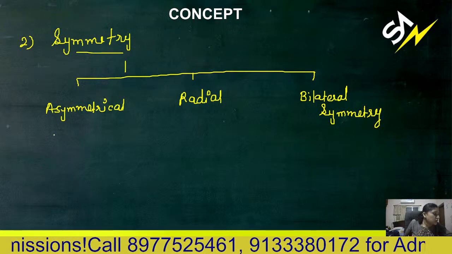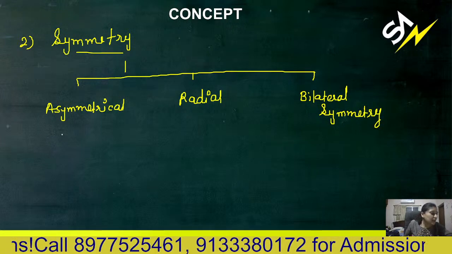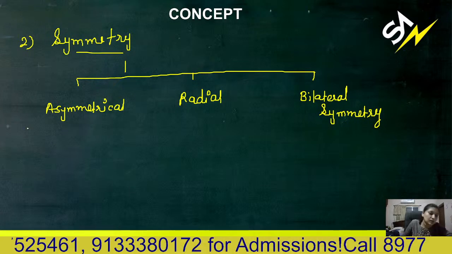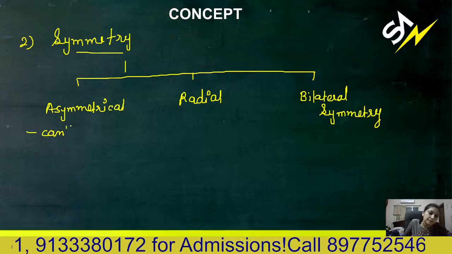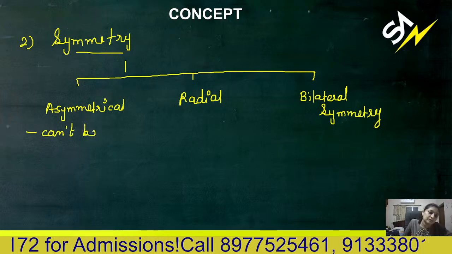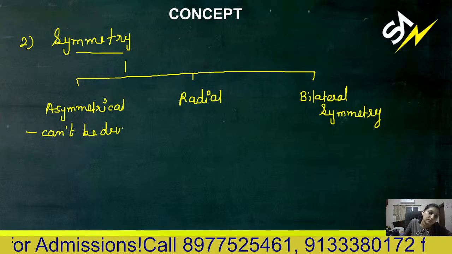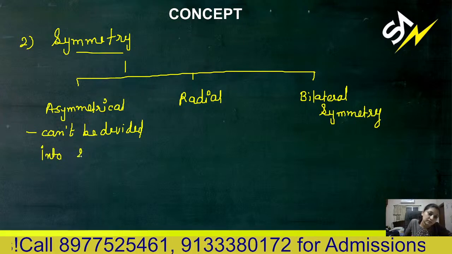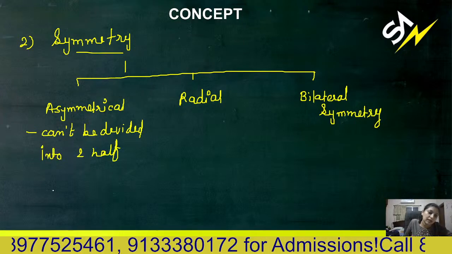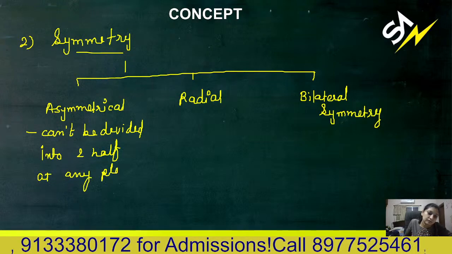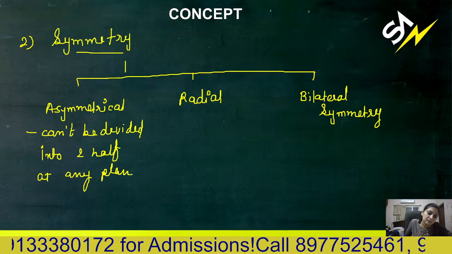You can't cut the organism into two equal halves at any plane. That is known as asymmetrical.